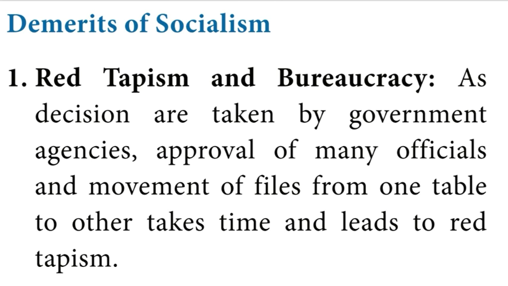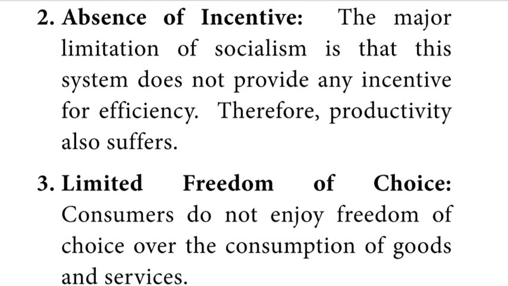Demerits of socialism. First, red tapism and bureaucracy. As decisions are taken by the government agencies, approval of many officials and movement of files from one table to another takes time and leads to red tapism. Second, absence of incentives. The major limitation of socialism is that the system does not provide any incentive for efficiency. Therefore, productivity also suffers. Third, limited freedom of choice.